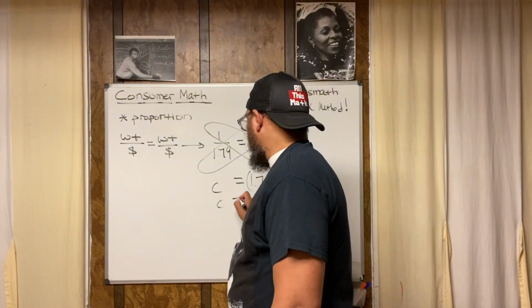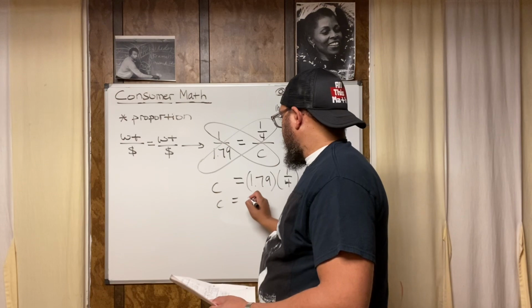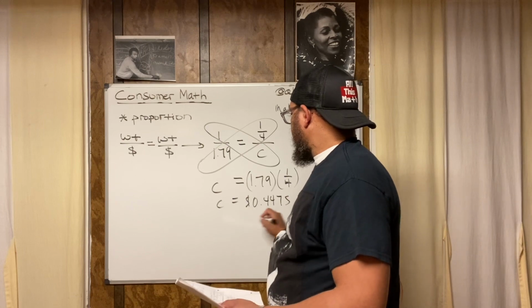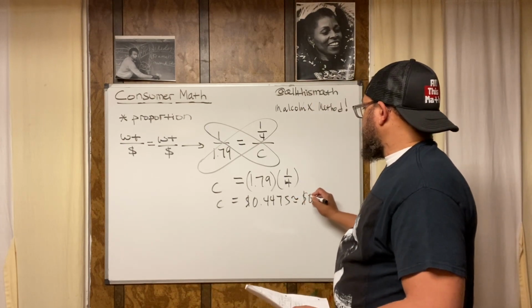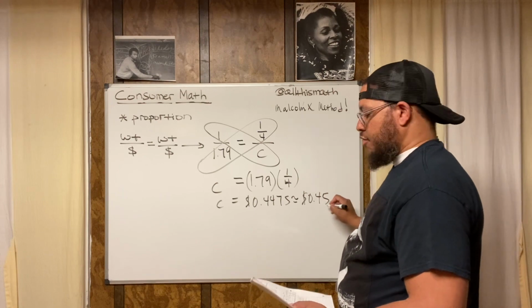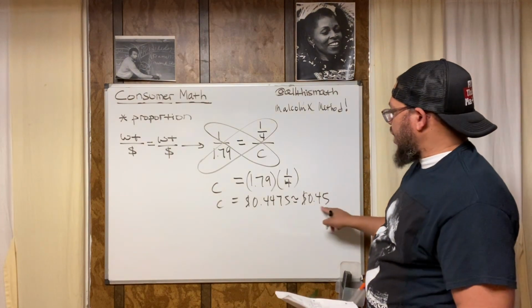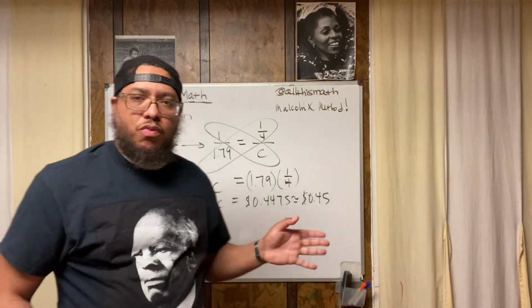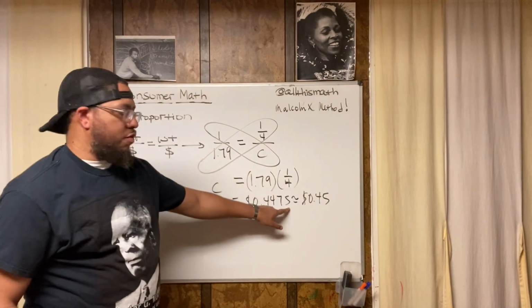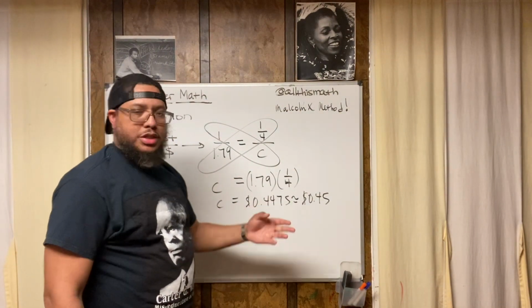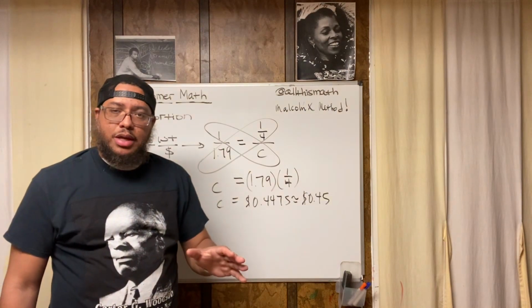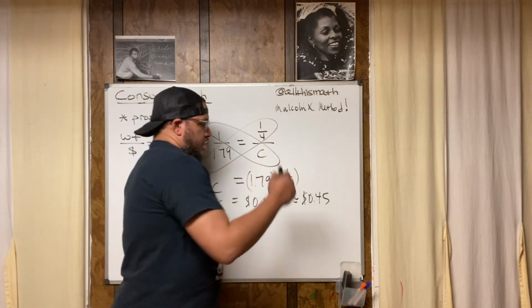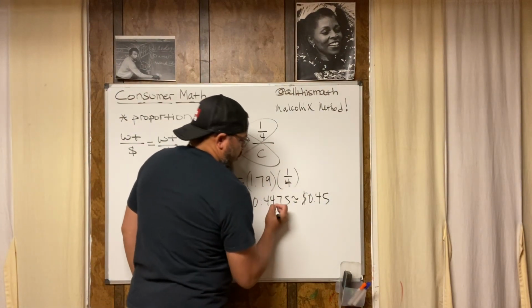So this is going to be, let me check my notes, 0.4475, which is going to be 0.45. Now, why is it 45 cents? Because when we deal with money, we should only have 2 digits to the right of the decimal point. We shouldn't have 4 digits to the right of the decimal point. When we deal with money, we got 2 digits to the right of the decimal point. That's how we deal with money, right? So where does this 5 come from? The 5 comes from the fact that this 4 goes up.